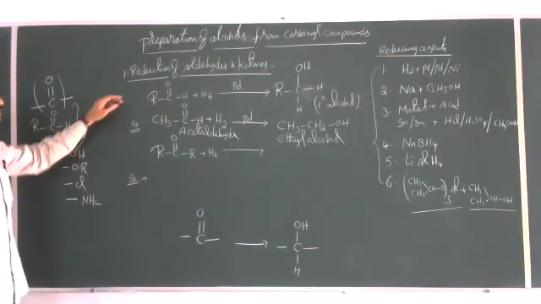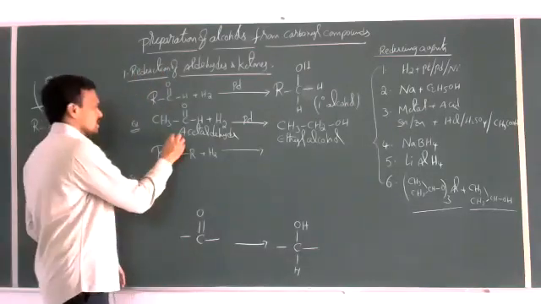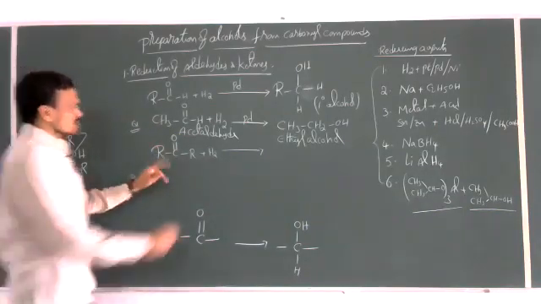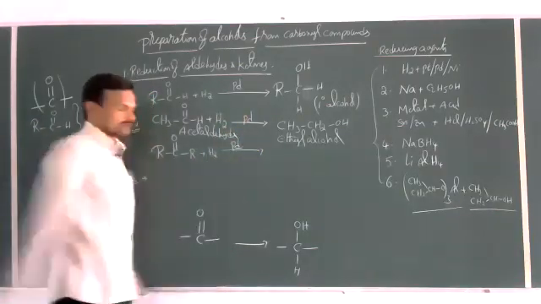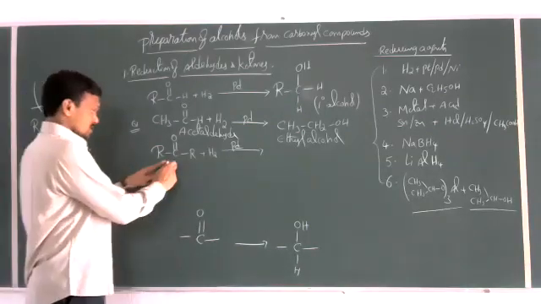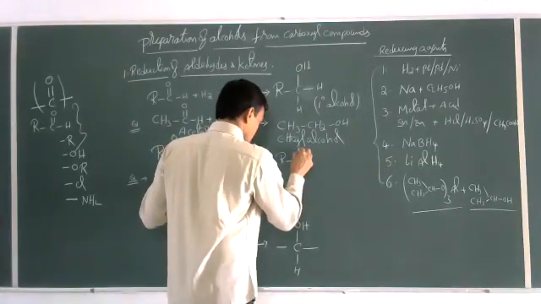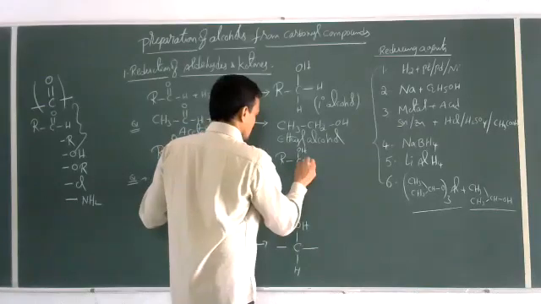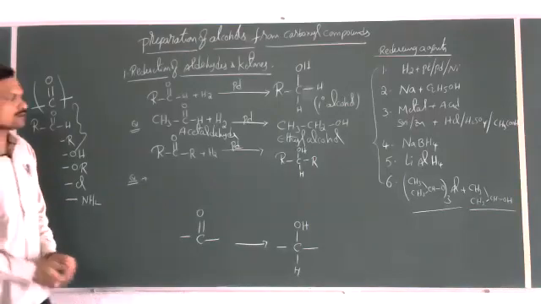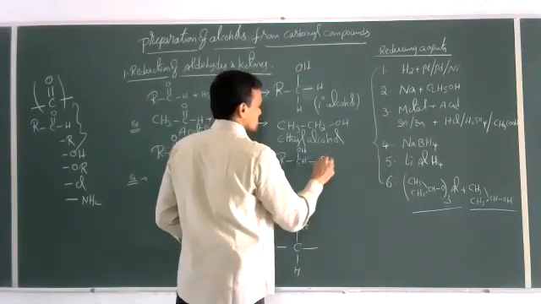Right. So reduction of acetaldehyde gives ethyl alcohol. Now similarly, take the reduction of ketones. If ketones, same reducing agent here also I am going to use palladium. So reduction of ketones gives secondary alcohols. This is a ketone, and on reduction we can get R, C, H, OH, R. The same we can represent in a simple manner like this: R, C, H, OH, R.